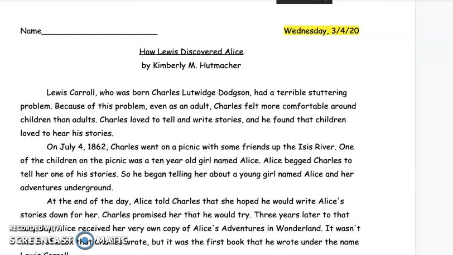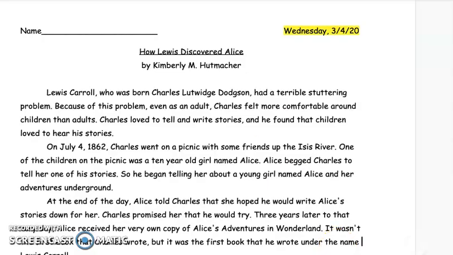Okay, guys, this is reading class for Wednesday. We are going to be reading a very short passage called How Lewis Discovered Alice by Kimberly M. Hutmacher. So you're going to definitely need this worksheet, whether it's printed out or if you're just looking at it through a computer and writing down the answers on a notebook, that's totally fine.